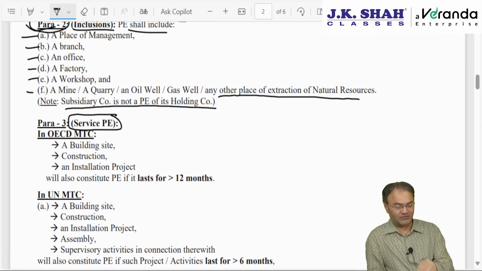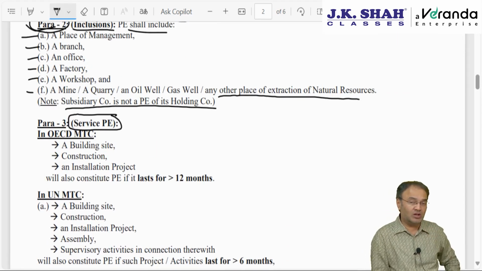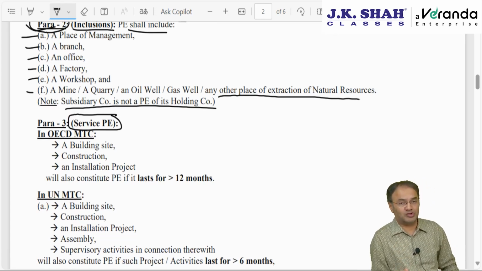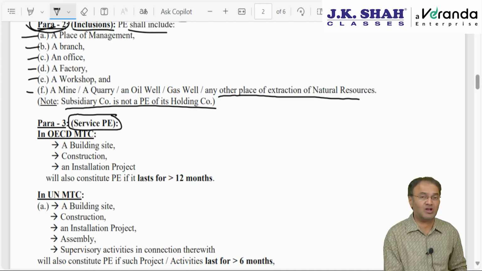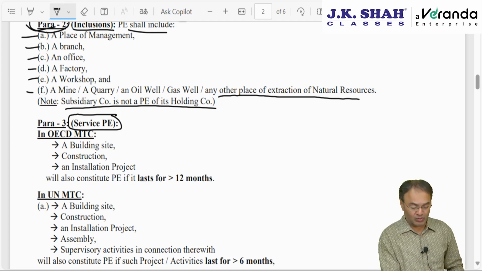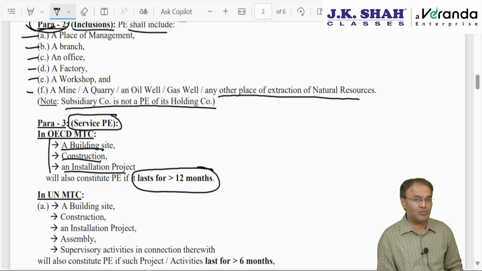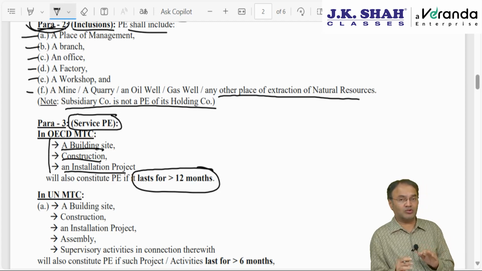That's why there is a clarification that in the OECD Model Convention, the following 3 items will also be constituting permanent establishment. The following 3 types of services will also be considered as permanent establishment. Number 1, construction site. Number 2, building site. Number 3, installation project, provided they last for more than 12 months. These 3 items are reproduced in the OECD model also and in the UN model also.